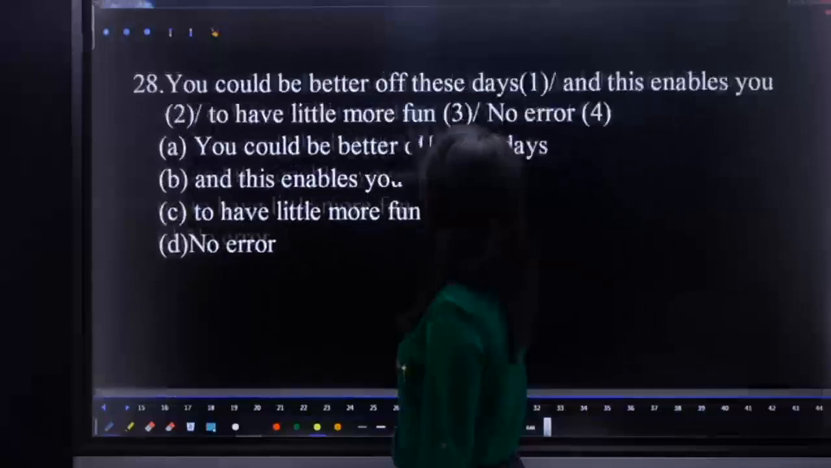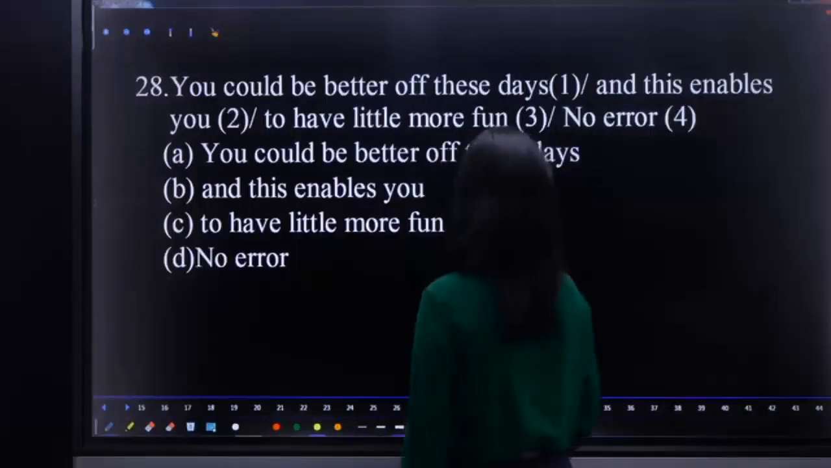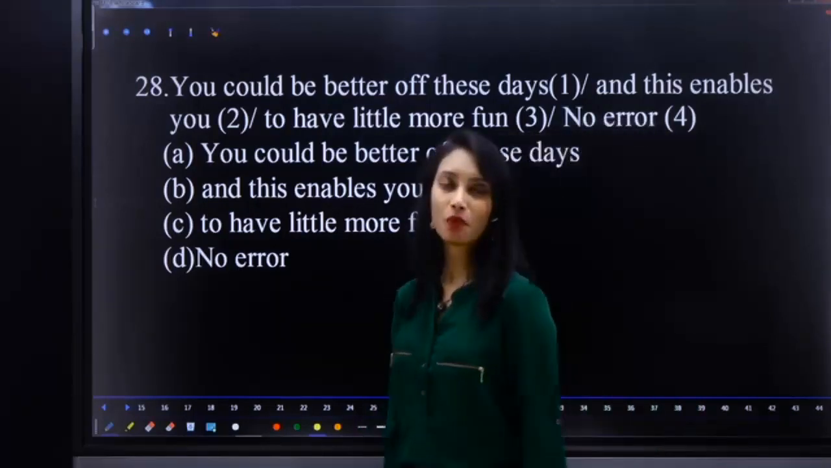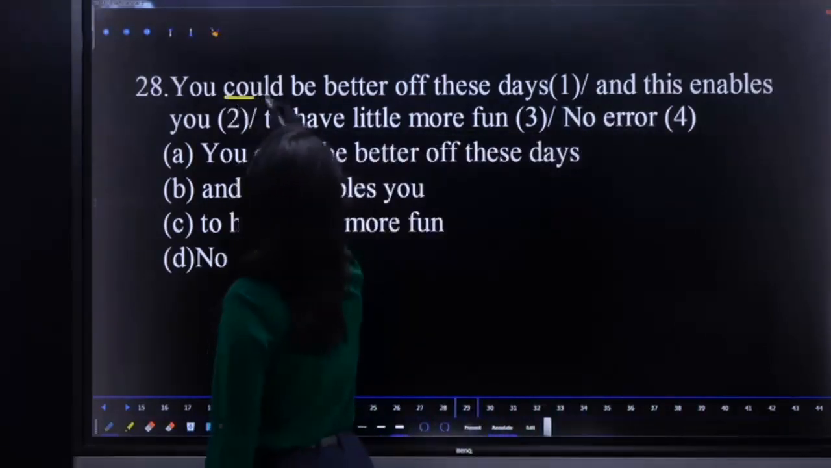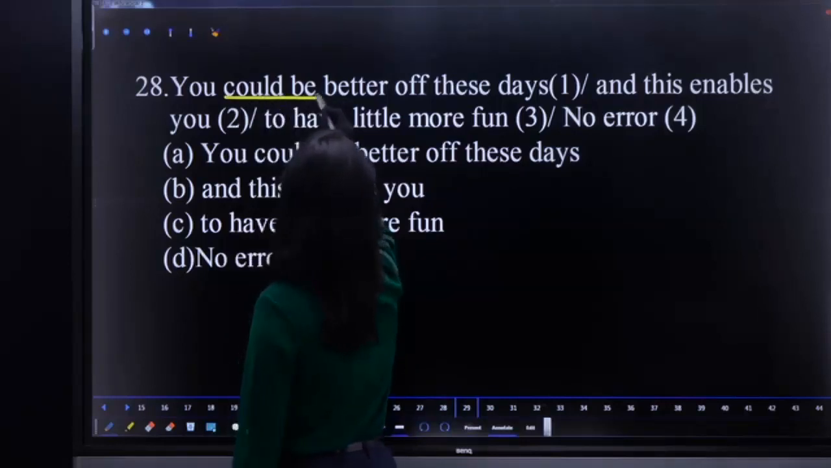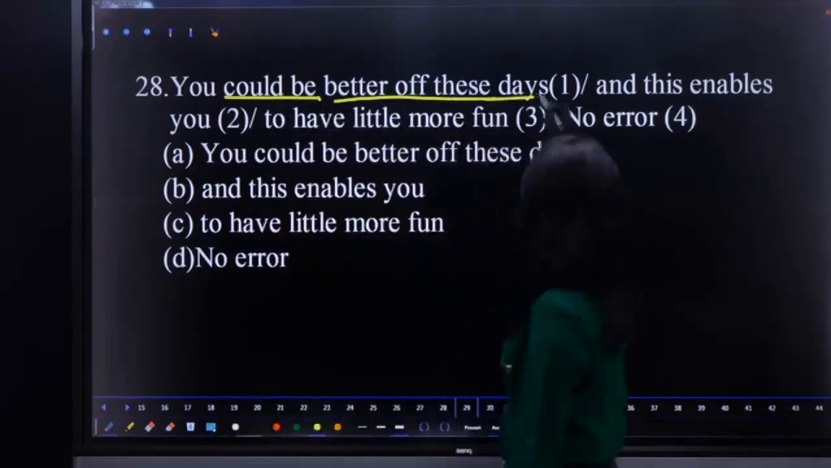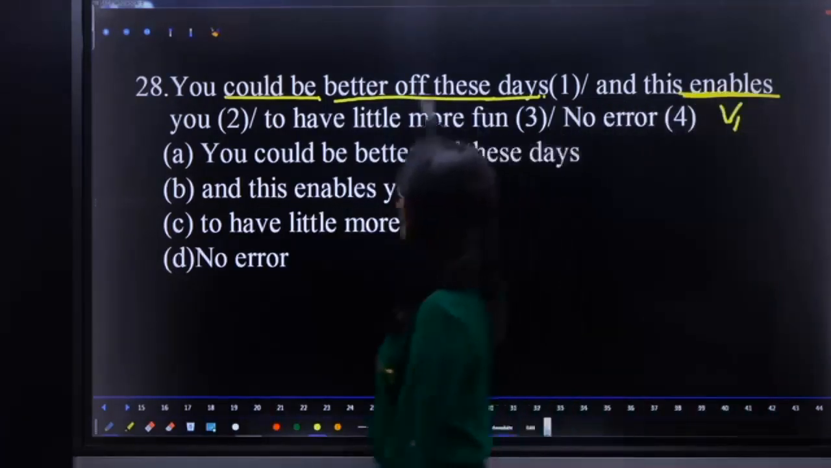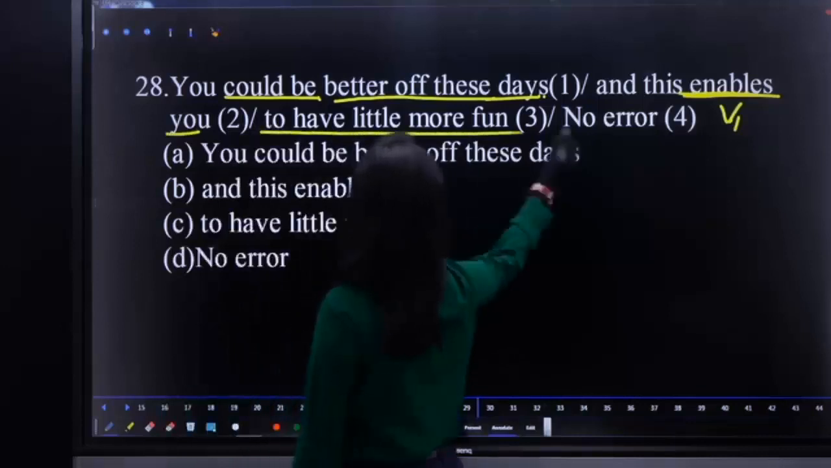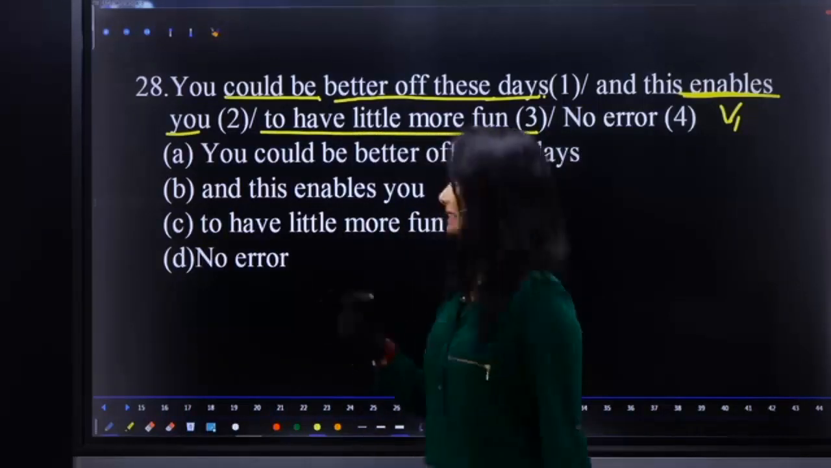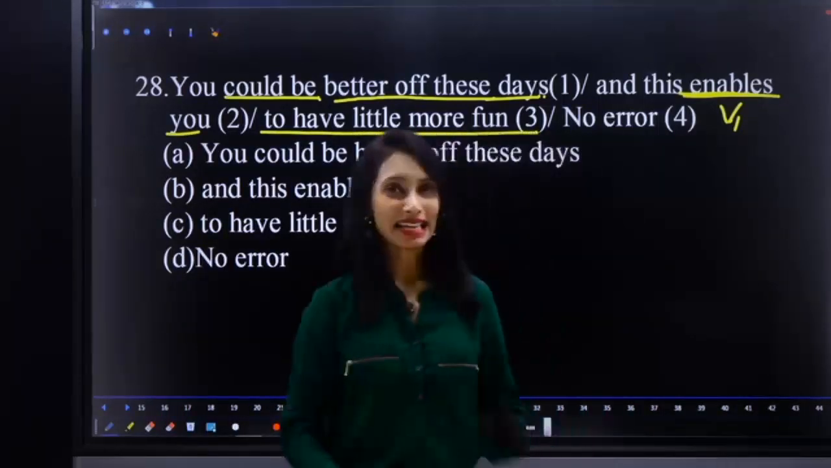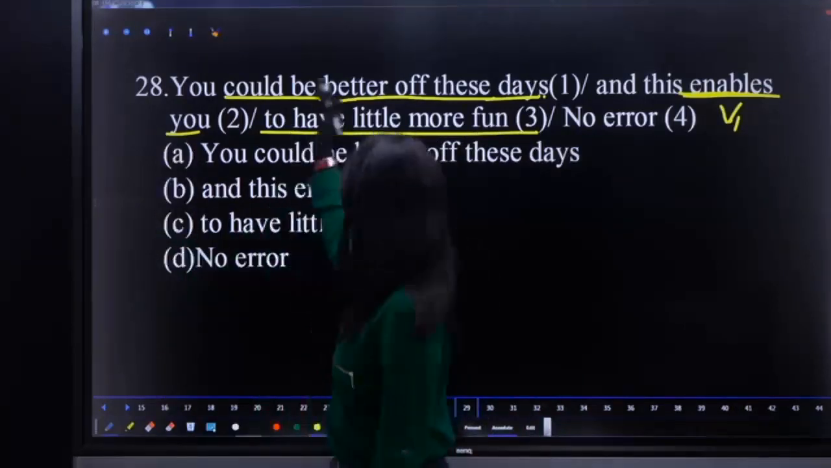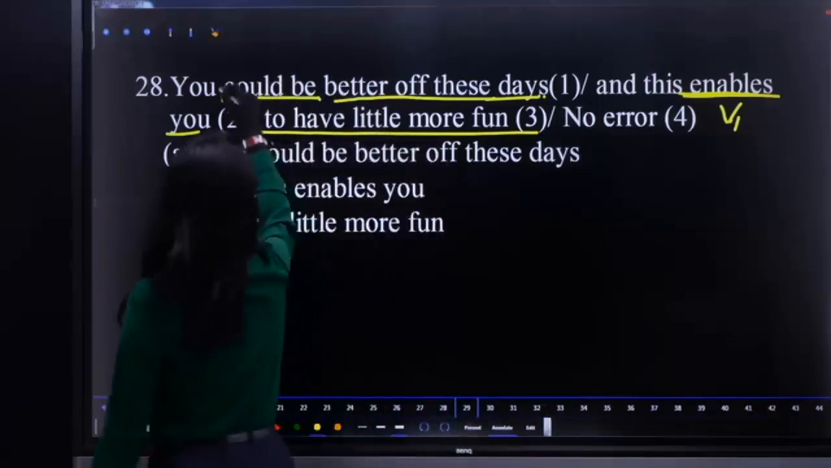You could be better off these days, and this enables you to have little more fun. What is the error? You could be, could plus V1, better off these days, and that enables V1, that means simple present, you to have little more fun. See, here it is in simple present. That means the entire sentence should be in simple present, right? You cannot bring that could be. Here also we require a simple present.